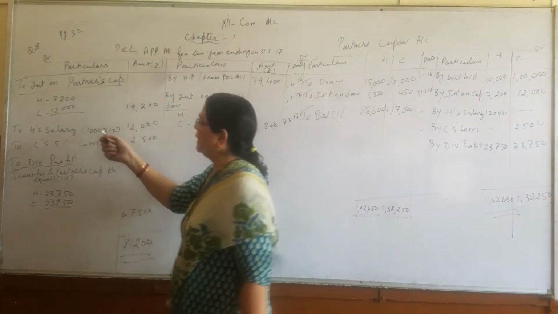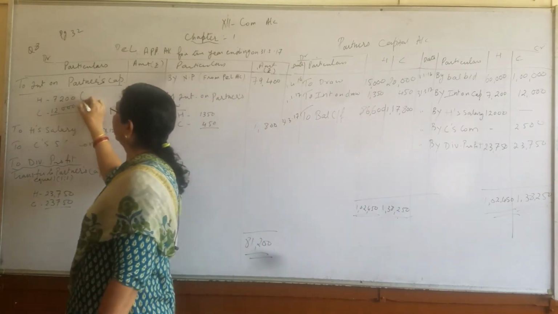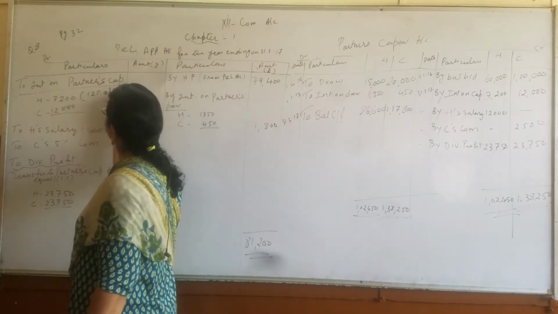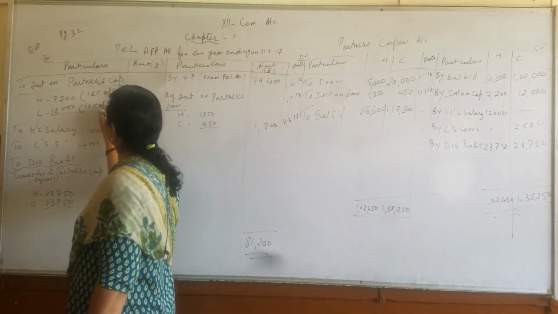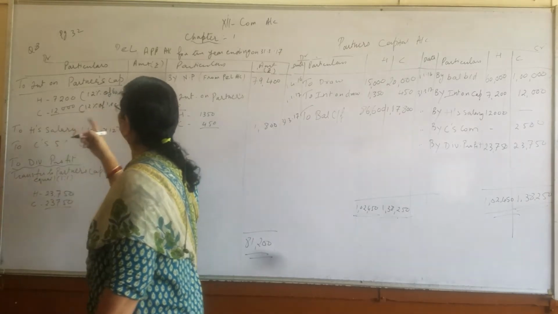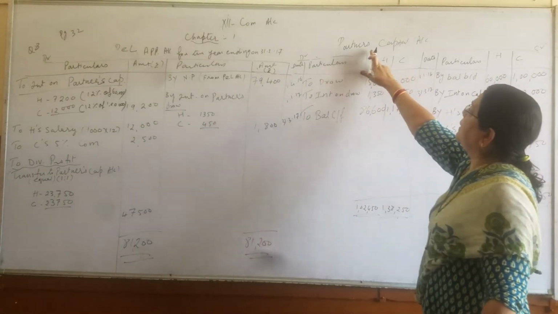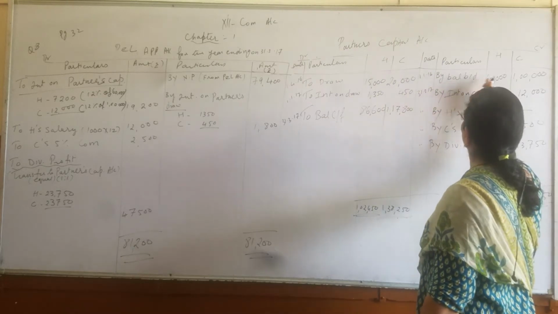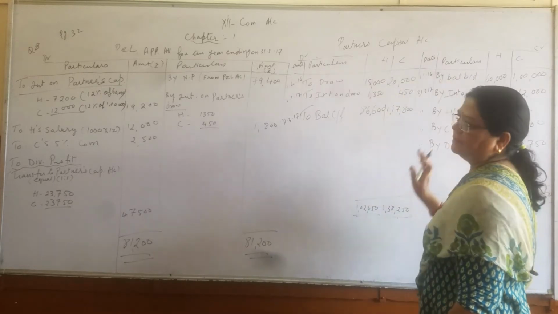So 12% of 60,000 and 12% of 1 lakh, which is the capital of the partners, which we are going to write in partners capital account on the credit side, by balance brought down 60,000 and 1 lakh on 1/1/60.